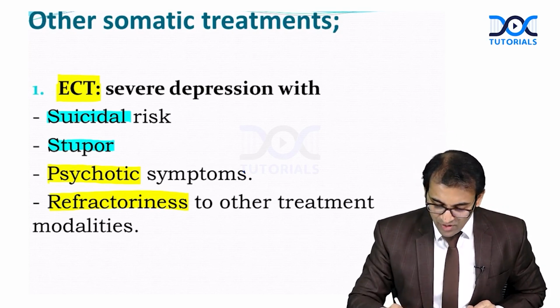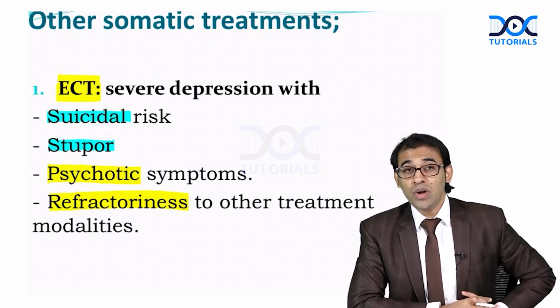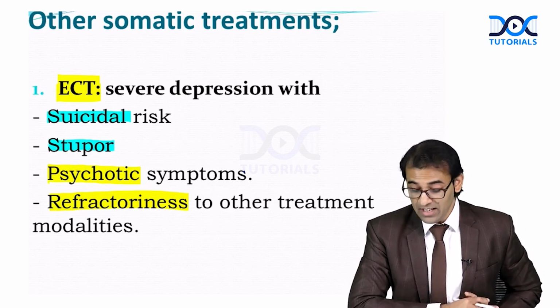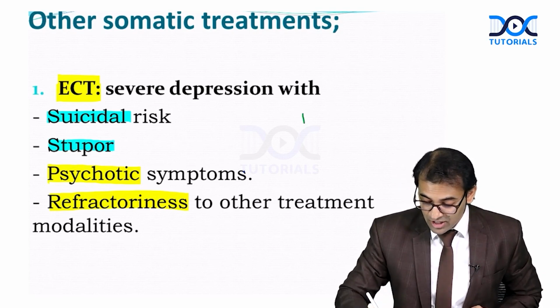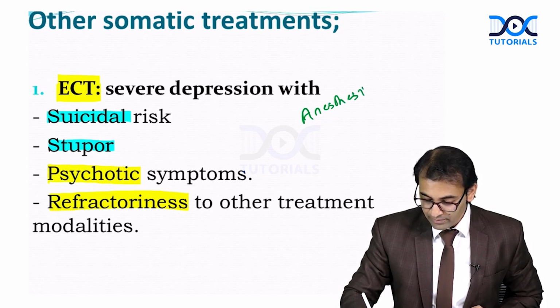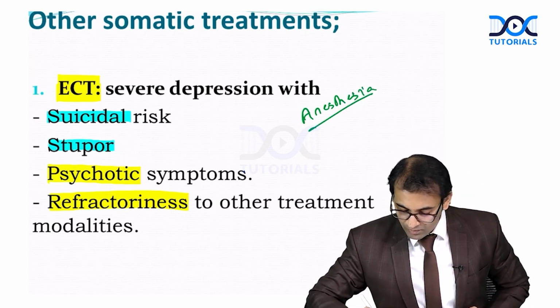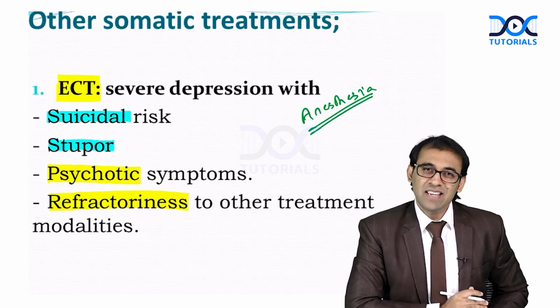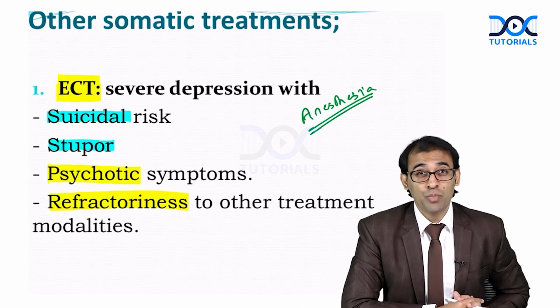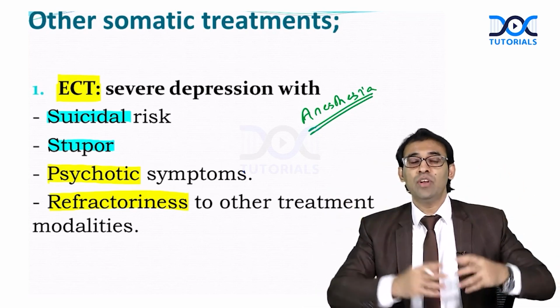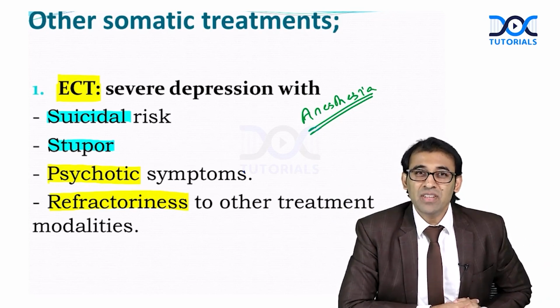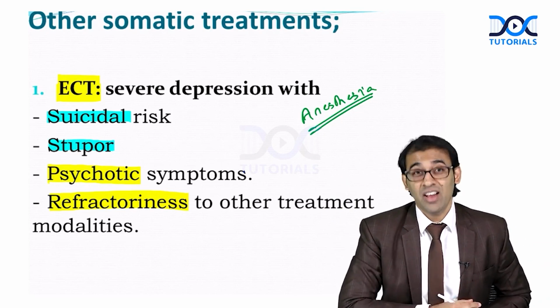In ECT, we are giving what? Electroconvulsive therapy. These days, we have to give anesthesia also, right? Anesthesia like methohexital, right? Remember. So for ECT, anesthesia should be given and an electric shock will be given. Because of this, there are some side effects like amnesia, headache, right?